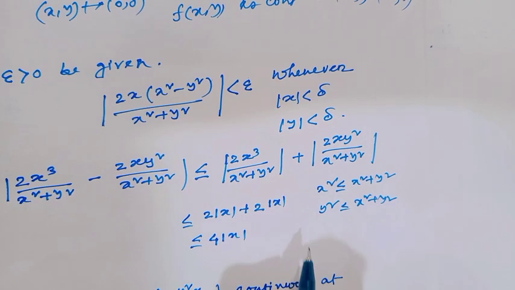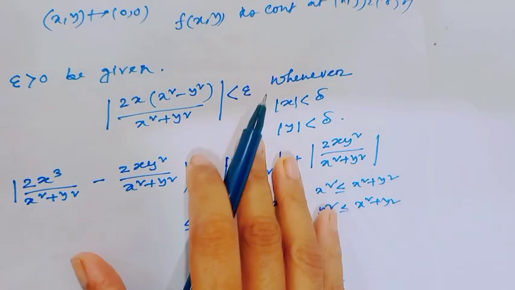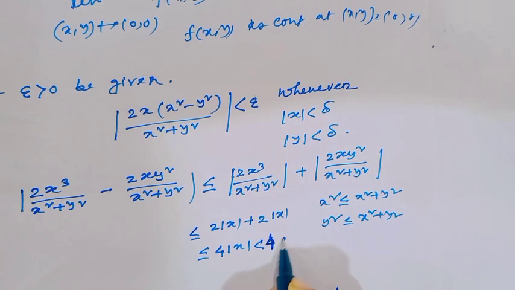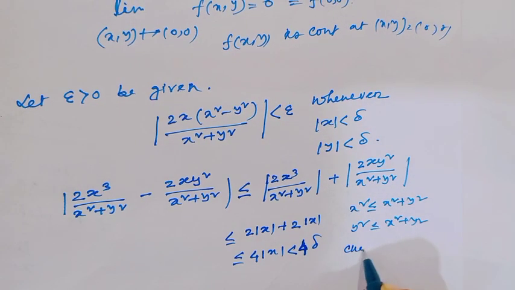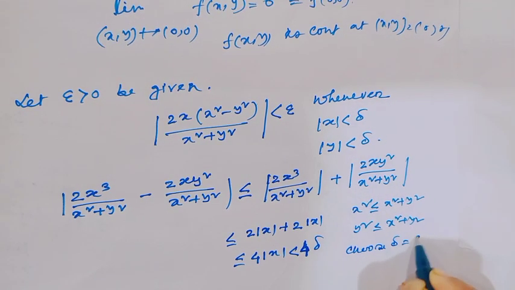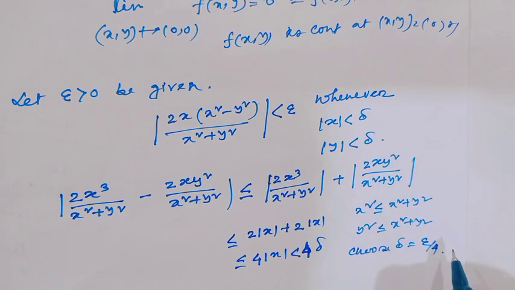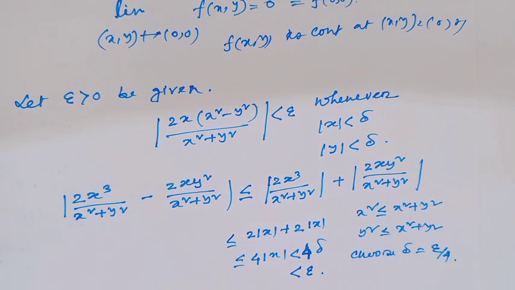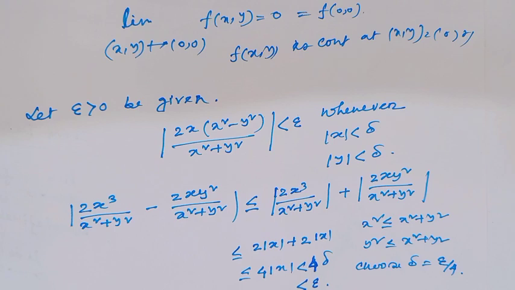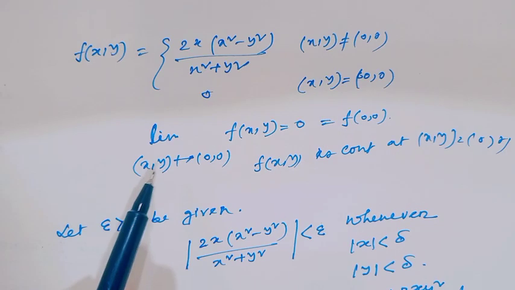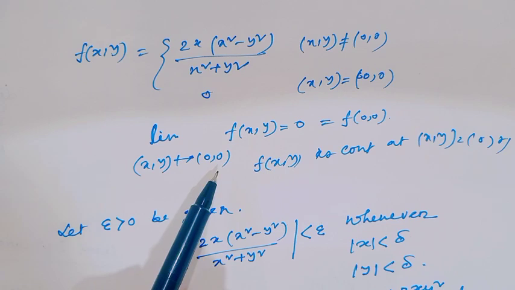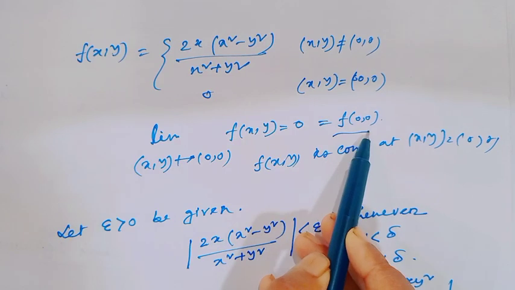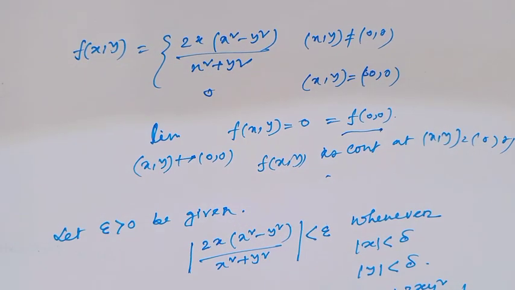Okay. And here this is true whenever mod x is less than delta. That means this is less than 4 delta. Therefore choose delta equal to epsilon over 4. For this delta, this is less than epsilon. Therefore our condition has been satisfied. The epsilon delta definition has been satisfied here. It means the limit as (x, y) goes to (0, 0) of the function is 0, which is equal to f(0, 0). So the function is continuous at the point (0, 0).